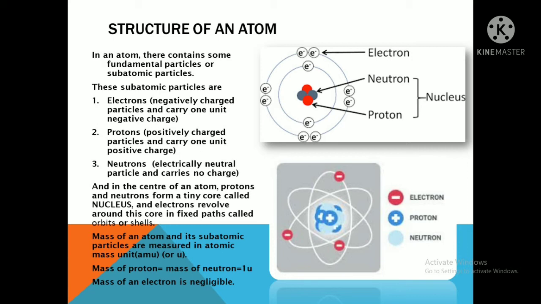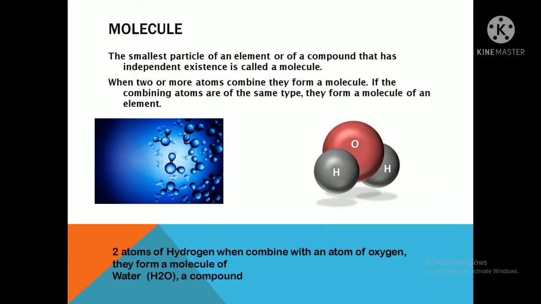Next, while talking about the atom, another concept comes, the molecule. So what is a molecule? Now let's see. The smallest particle of an element or compound that has independent existence is called a molecule. This means all the elements or all the compounds which have their own existence in nature. Now how is the molecule formed? When two or more atoms combine, they form a molecule. If the combining atoms are of the same type, they form a molecule of one element.